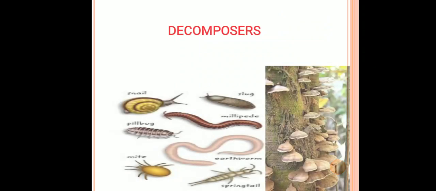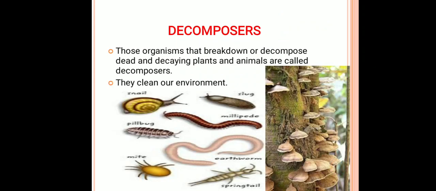Next come the decomposers. Organisms that break down or decompose dead and decaying plants and animals are called decomposers. They also clean our environment. For example, bacteria, fungi, and some worms like millipede and earthworm reside in the soil and help in the decomposition process. So here comes a question: what is the major difference between scavengers and decomposers? Basically, scavengers directly eat the dead animals, whereas decomposers break down the dead and decaying organic matter. That is the main difference between these two categories.